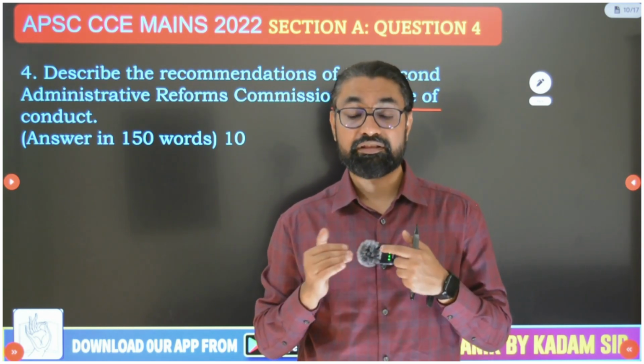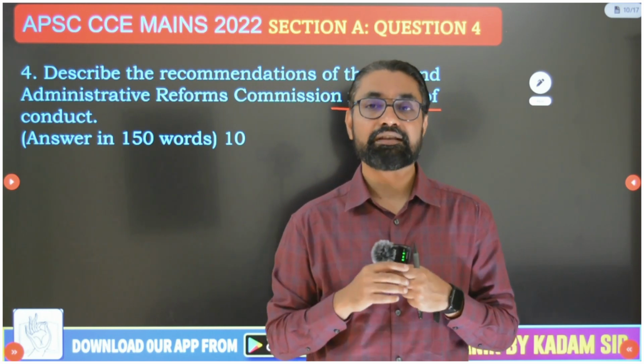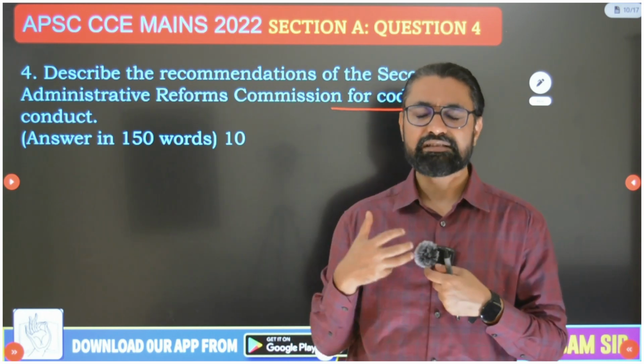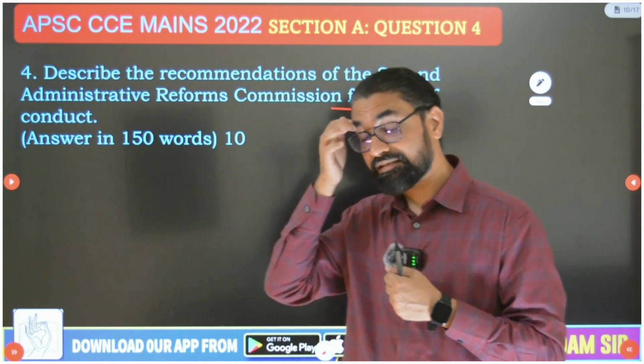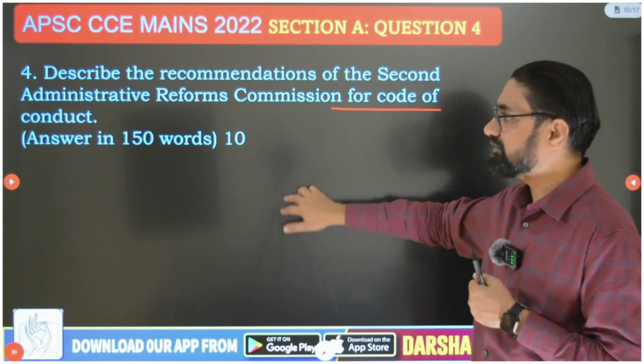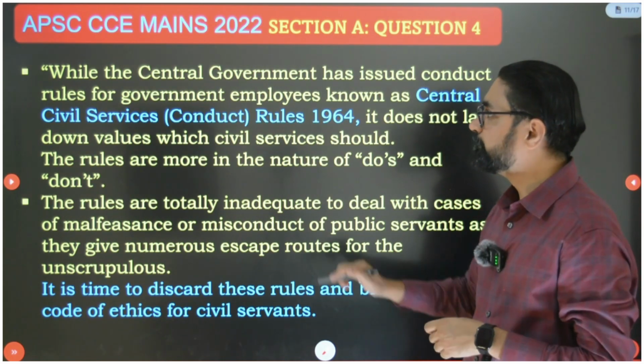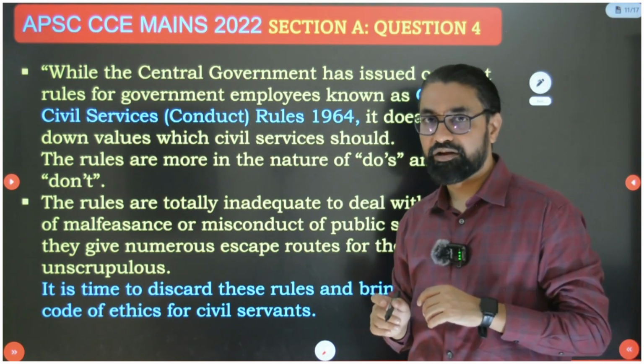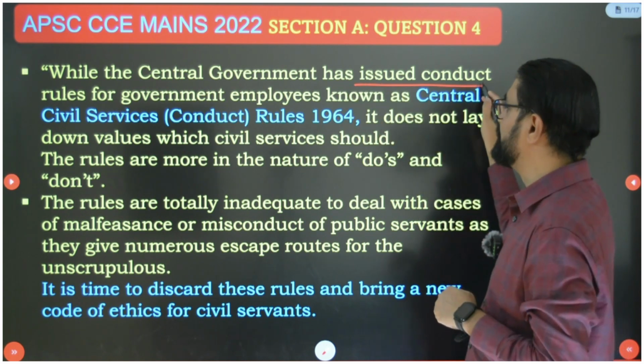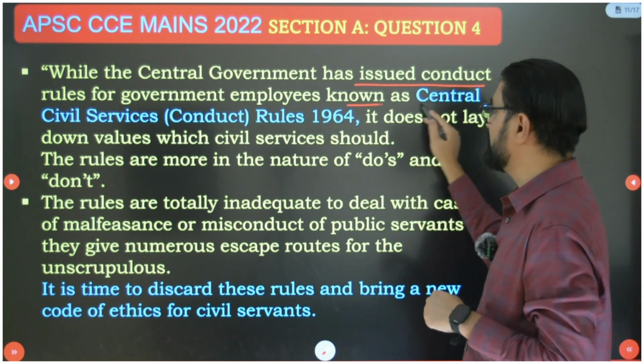Okay, for their violation there should be strict sanction against their violations. So few these important recommendations you have to describe. So it is a very straightforward answer, so I will directly discuss this point by point. So what the first recommendation was: while the central government has issued conduct rules for government employees known as Central